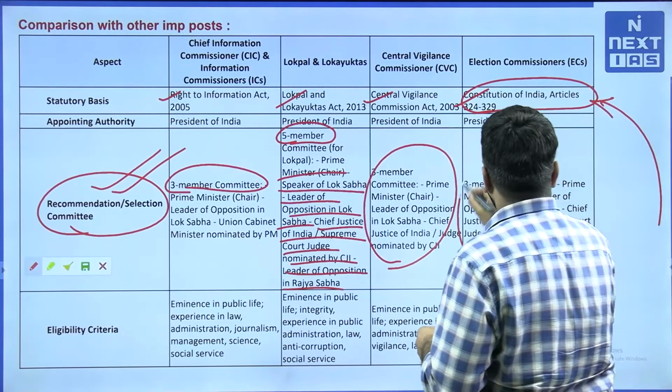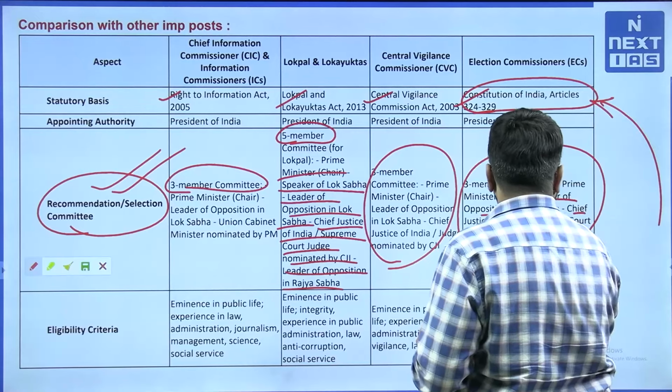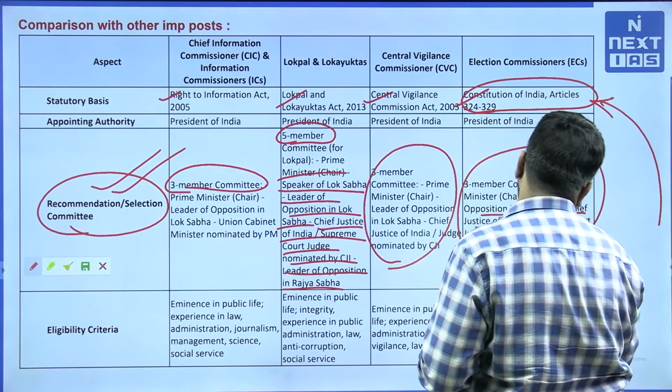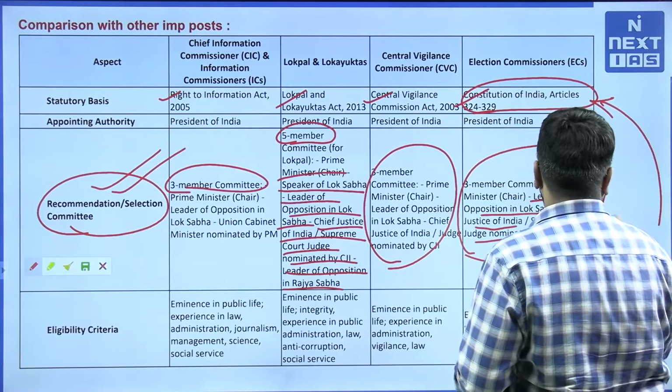Election commissioners we have 3-member committee, like Prime Minister as chair, Leader of Opposition in Lok Sabha, Chief Justice of India, Supreme Court Judge nominated by CJI. Now, this particular provision is, see, this is actually generated by AI.